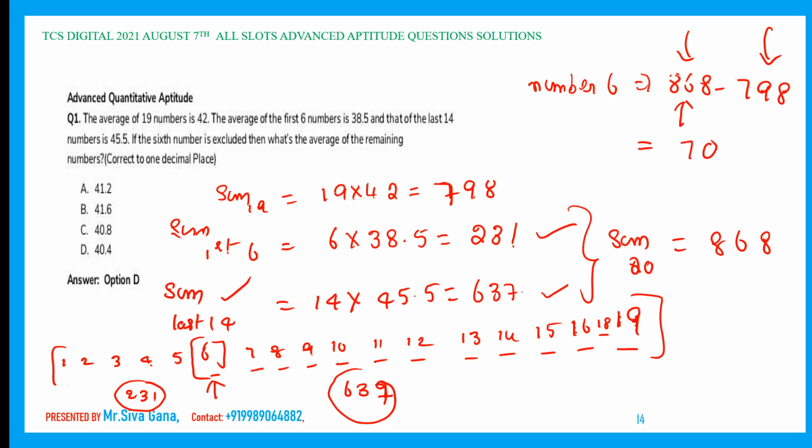Now what he is asking: if the sixth number is excluded, what is the average? Sum of the 19 numbers is 798. Sixth number is excluded, minus 70. Now the numbers are 19 minus 1, 18, which comes out to be 728 divided by 18. Using the on-screen calculator, it will come out to be 40.4.